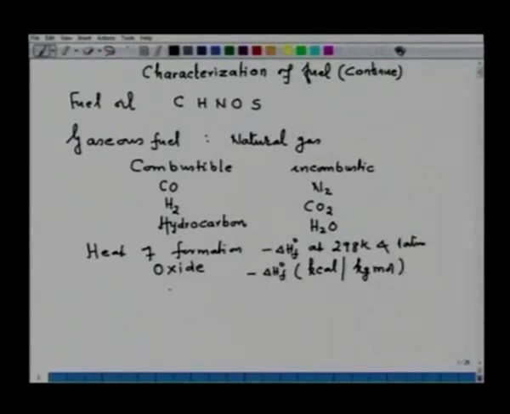So, for carbon monoxide, this value is 29.6 into 10 to the power 3 when the state of carbon is amorphous.